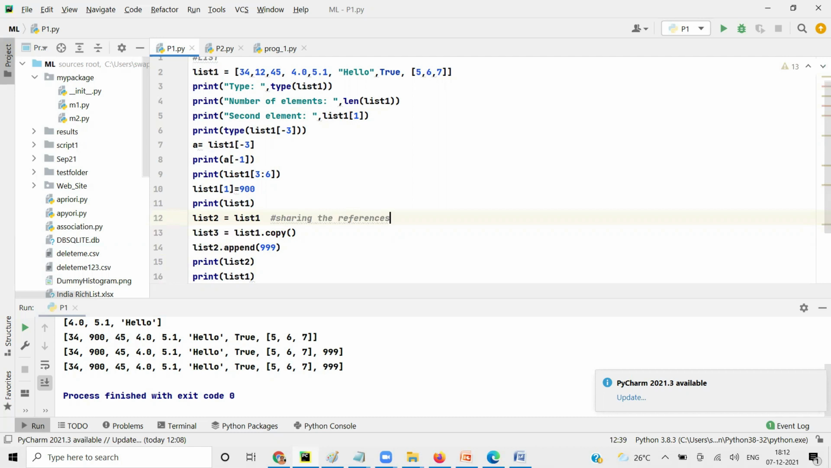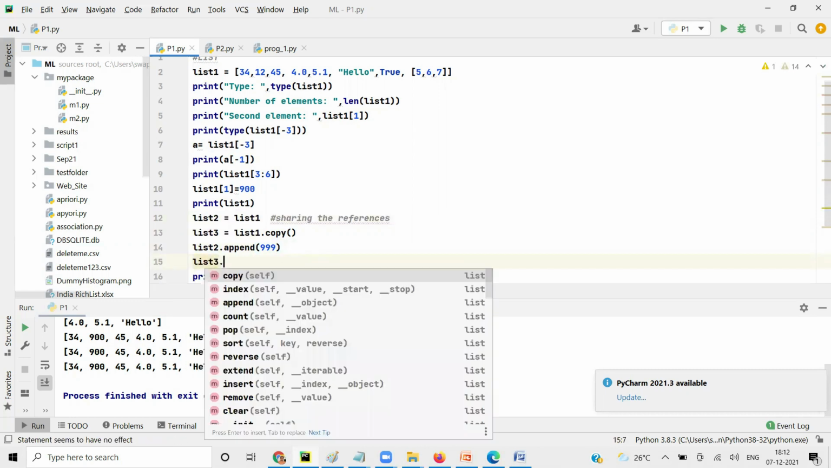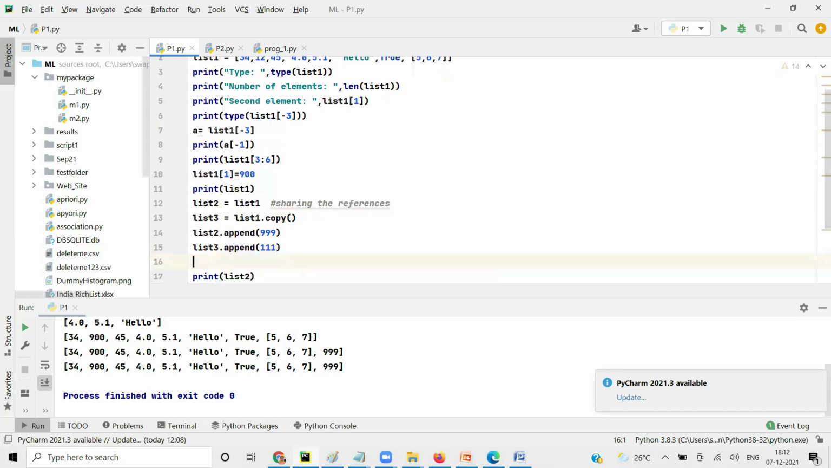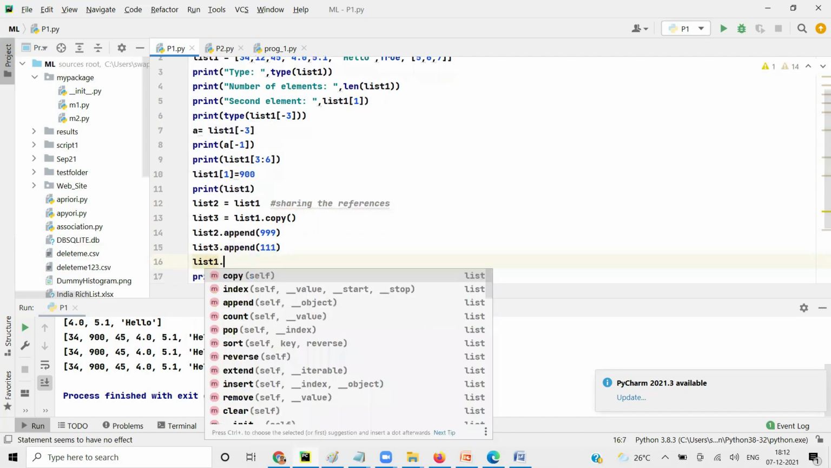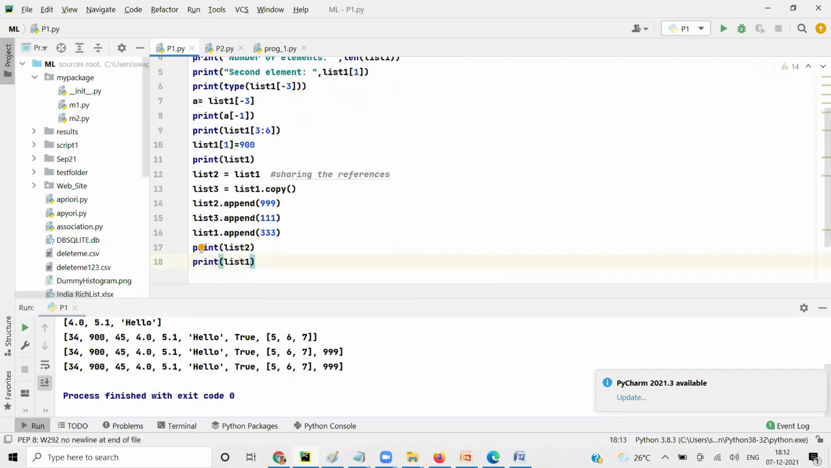So just print this. I want to see how line number 13 is working. So we'll do that, of course. What I'm going to do here is add to list3 also, and I'm going to add to list1 also, append. Okay, and I'm going to print.